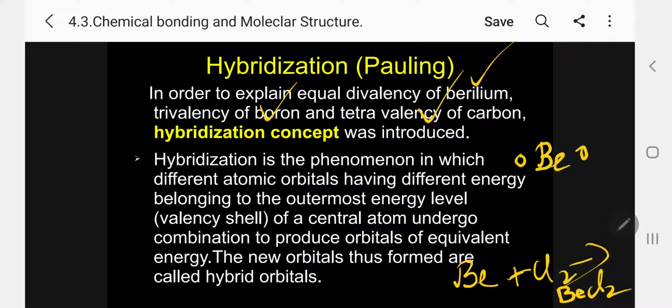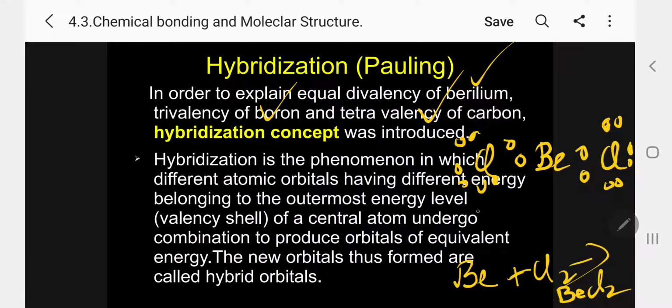So how can we explain this in terms of electronic configuration? We know chlorine has the electronic configuration 3s2 3p5. So 1 electron of chlorine I will write here, and out of 7, 2 here, 2 here, 2 here. In the same way, 1 electron here of chlorine, and the remaining 2 electrons here, 2 here, 2 here.